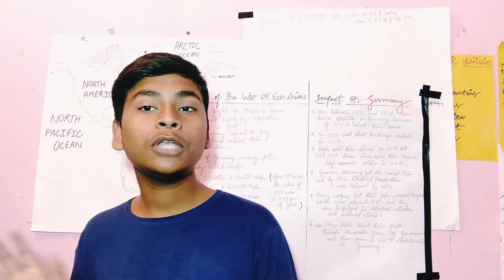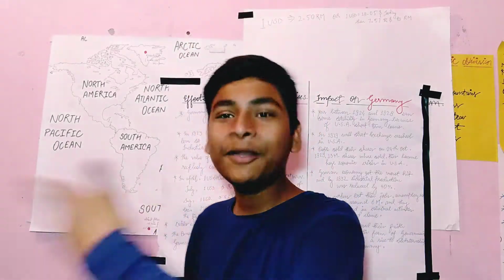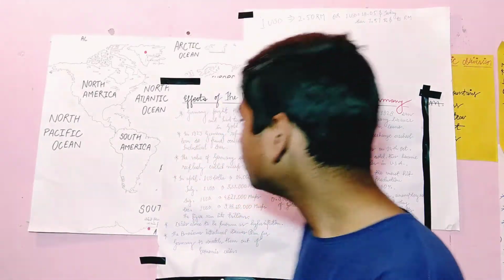Actually what happened? They took the loan from France. Now you will be thinking that France was in the opposite category, right? So how did they give the loan? It is their own category, because if you have to take a loan, you have to give some interest on it. Anybody can give you a loan, but you have to pay as much interest as they have said. Alright, so this is the situation.